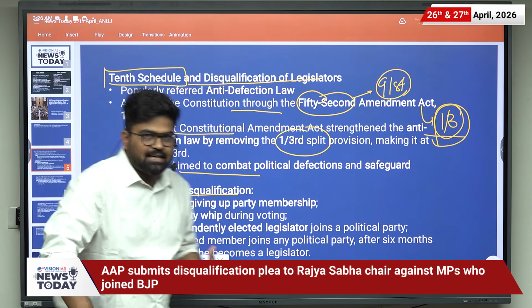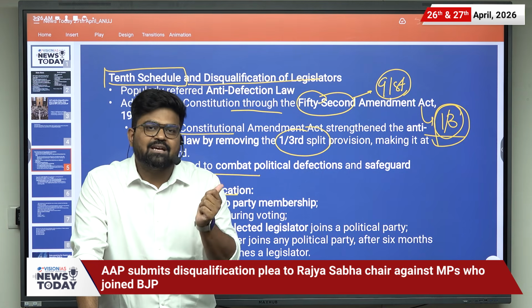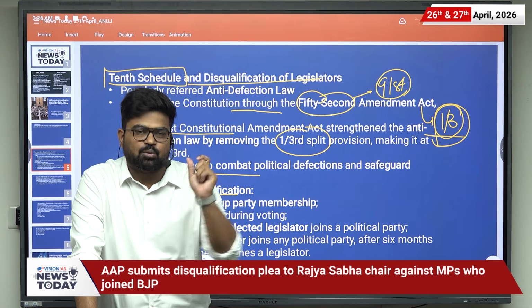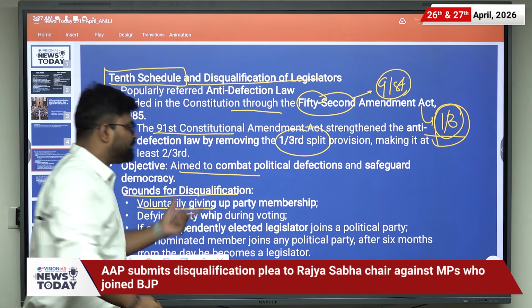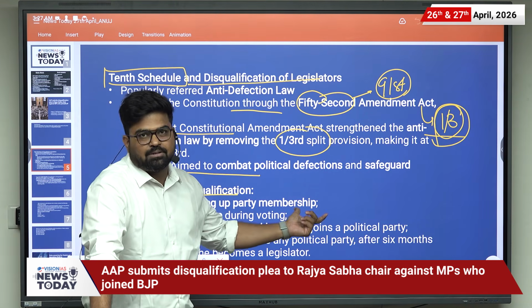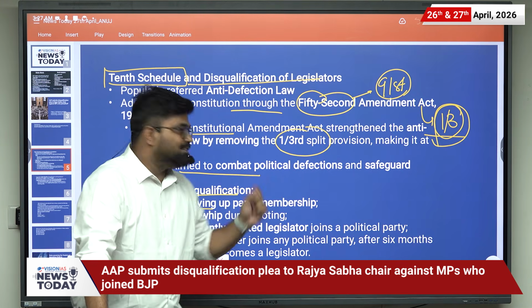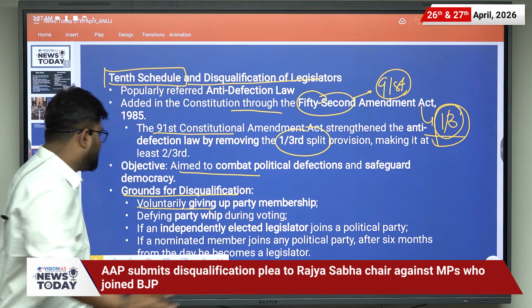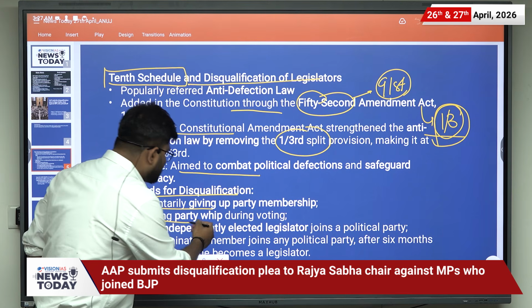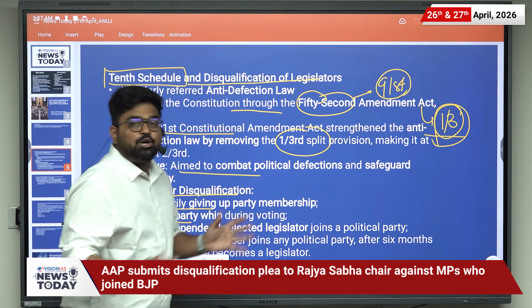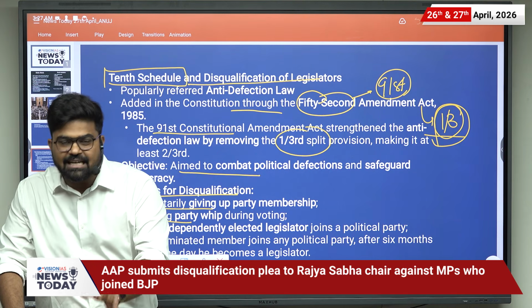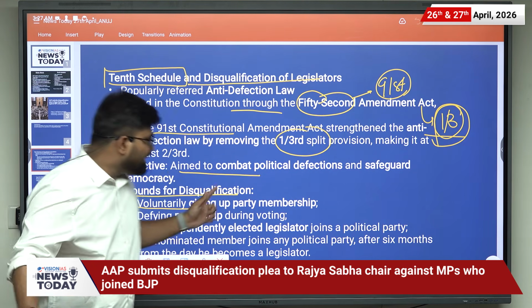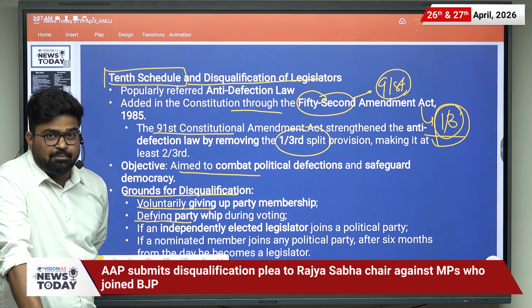Suppose an MLA or MP has been elected from a particular party, and if he or she voluntarily gives up party membership, then this law will be applied. Also, if he or she defies the party whip during a vote in the state assembly or the parliament, then this law will also be applicable.